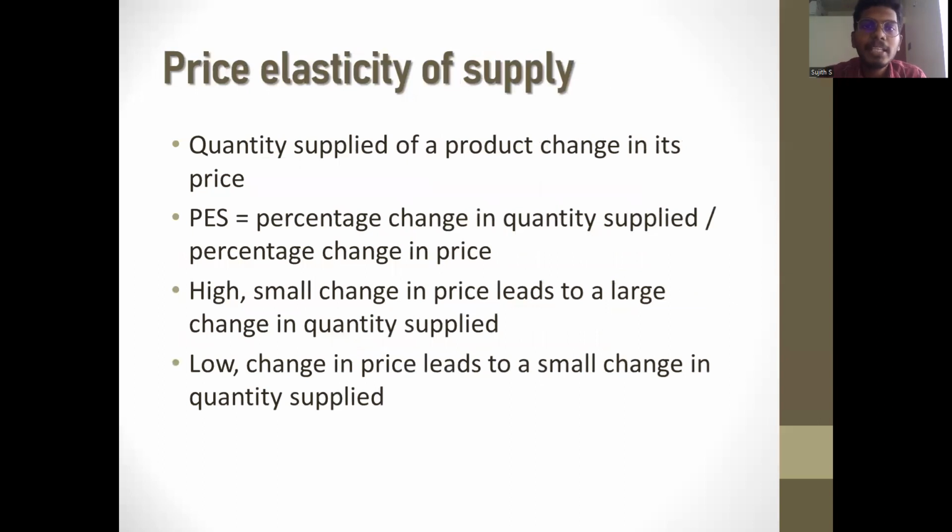Next, we will see about price elasticity of supply. Price elasticity of supply measures how much the quantity supplied of a product changes in response to a change in its price. It is calculated as percentage change in quantity supplied divided by percentage change in price. When price elasticity of supply is high, a small change in price leads to a large change in quantity supplied. When price elasticity of supply is low, a small change in price leads to a small change in quantity supplied.